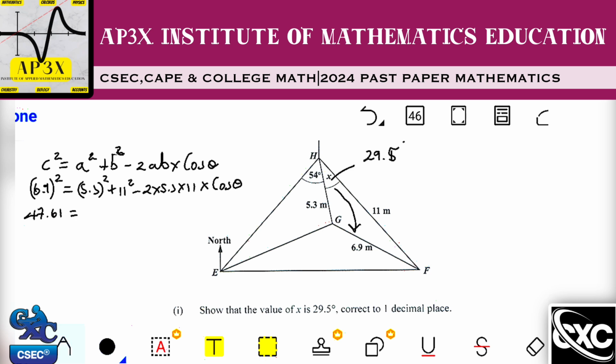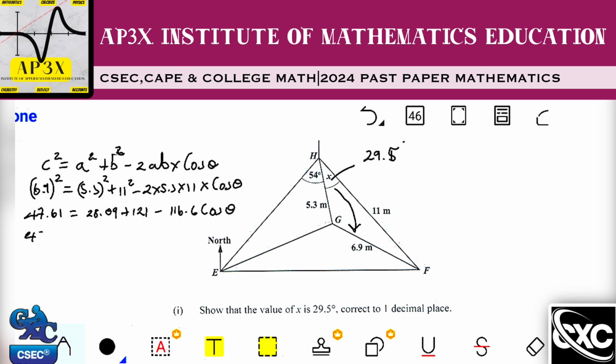And that's going to be equal to 5.3 squared, which works out to be 28.09, and 11 squared is 121. And that's going to be subtracted. We're going to subtract 2 times 5.3 times 11, which works out to be 116.6. Cosine theta is joined onto it.